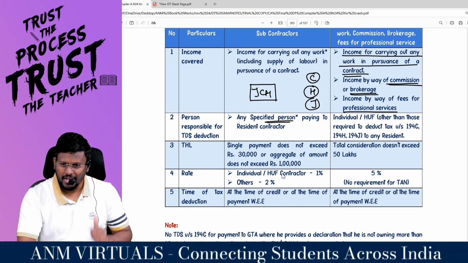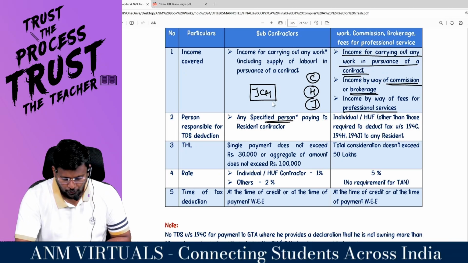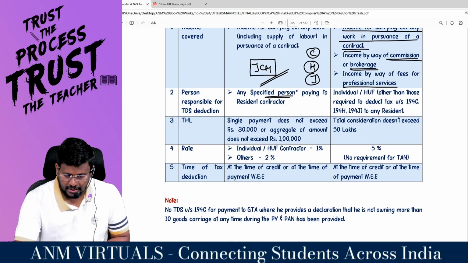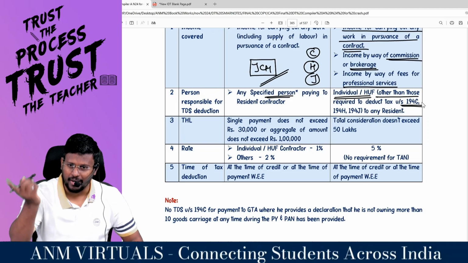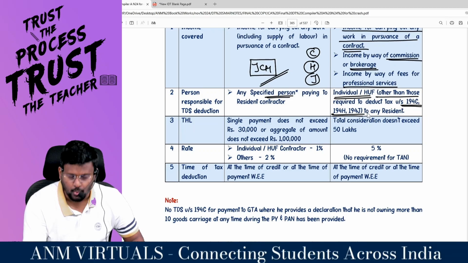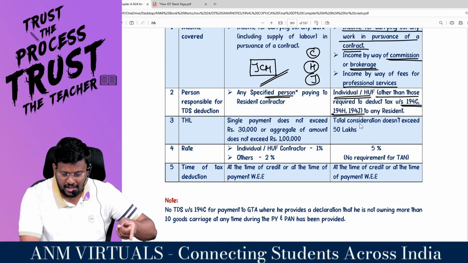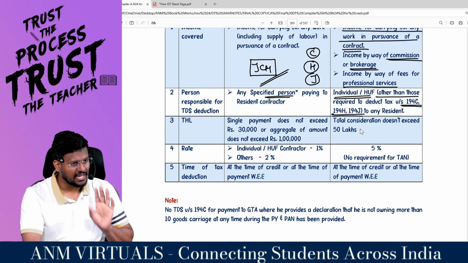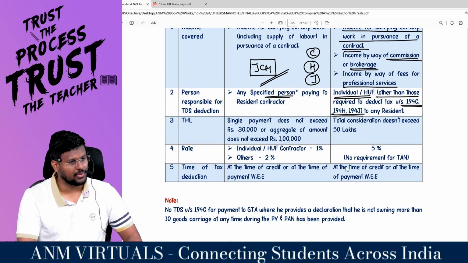What is 194H? Brokerage or commission. So for 194J, 194C, and 194H, this payment has been made by an individual or HUF other than those required to deduct TDS under 194C, 194H and 194J. That means under 194C, bada wala will cover; under 194H, bada wala will cover; under 194J, bada wala will cover. So chota wala will not be covered in JCH.